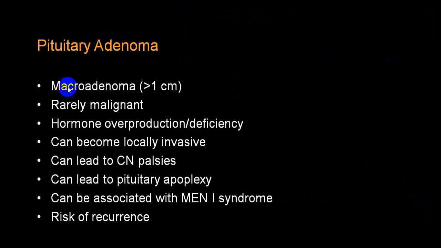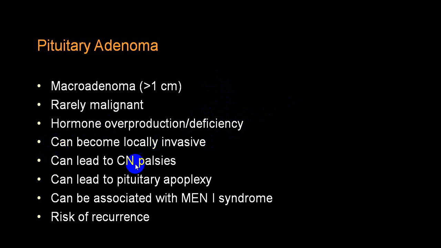initially if they are secreting tumors, they will be producing overproduction. But because of the compression, now the nearby cells start producing less hormones. So you start getting hyposecretion, or we call deficiency. And secondarily, it can be a single hormone or multiple hormones, resulting in pan-hypopituitarism. It can be locally invasive.